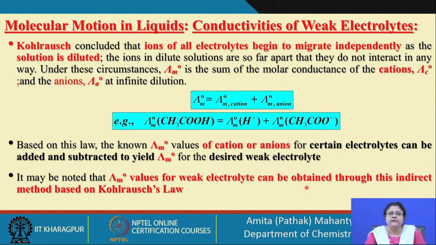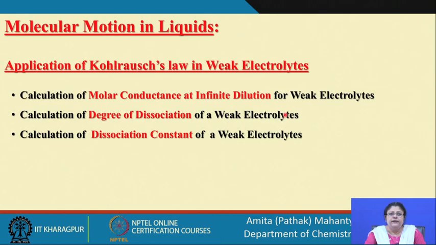This is the reason I have taken this example: we need to know where we can apply Kohlrausch's law and what all we can determine using it. If you are dealing with a weak electrolyte and applying Kohlrausch's law indirectly, what can you find out?